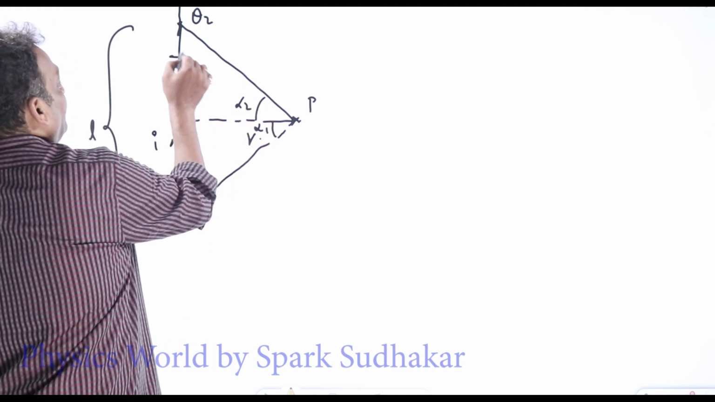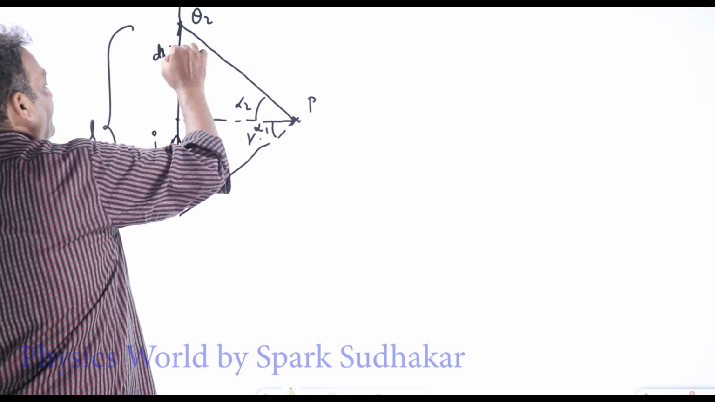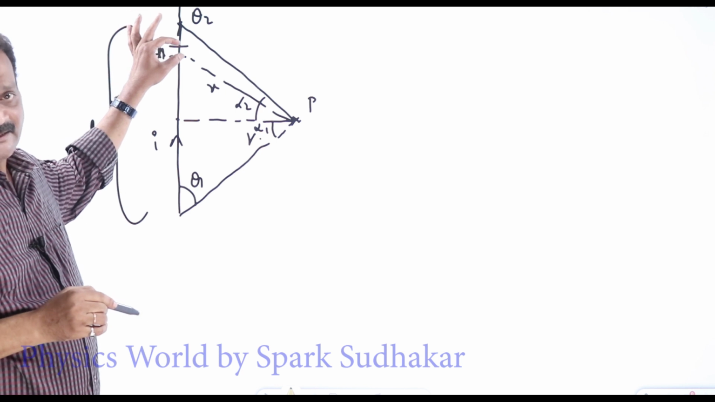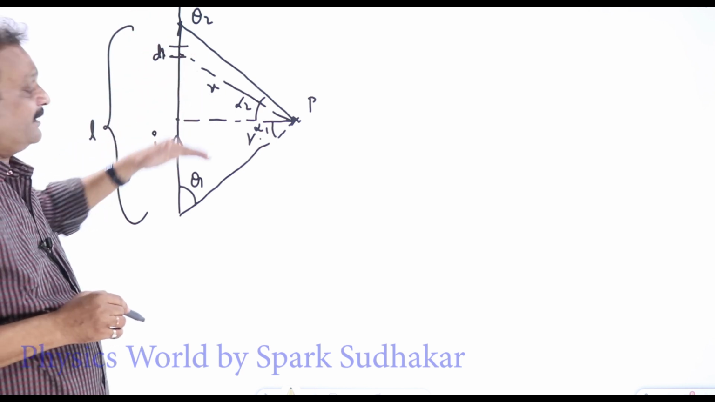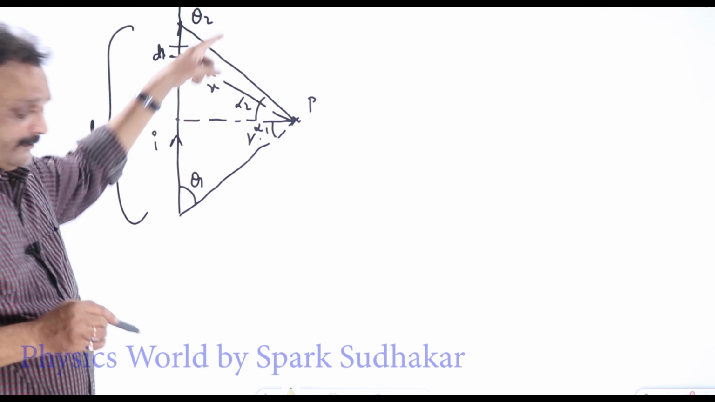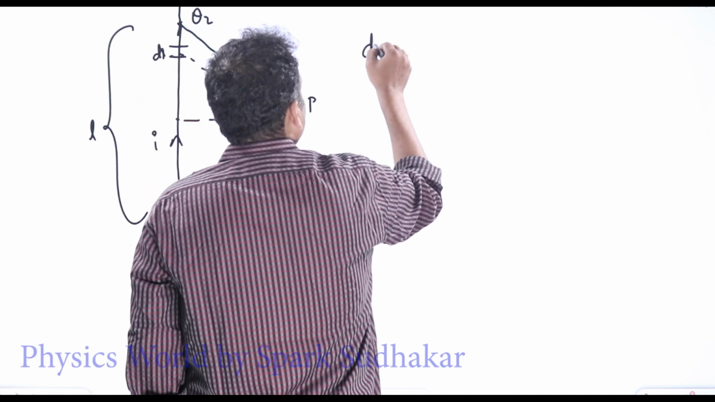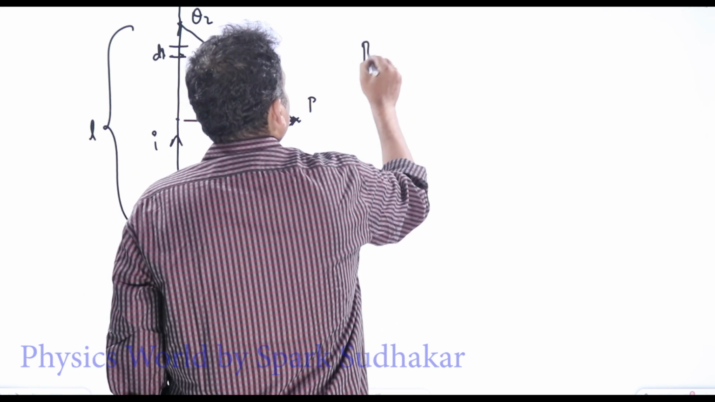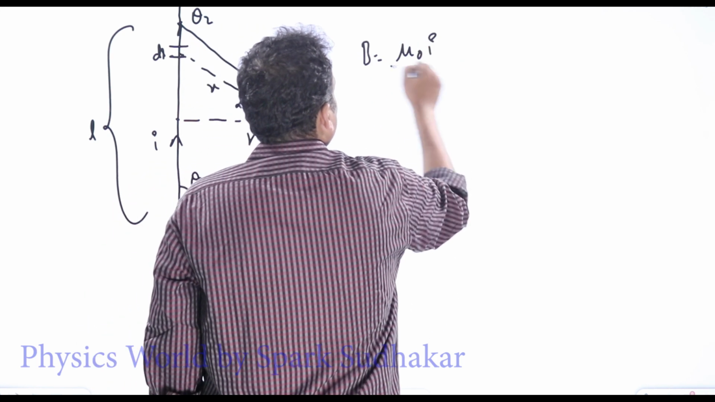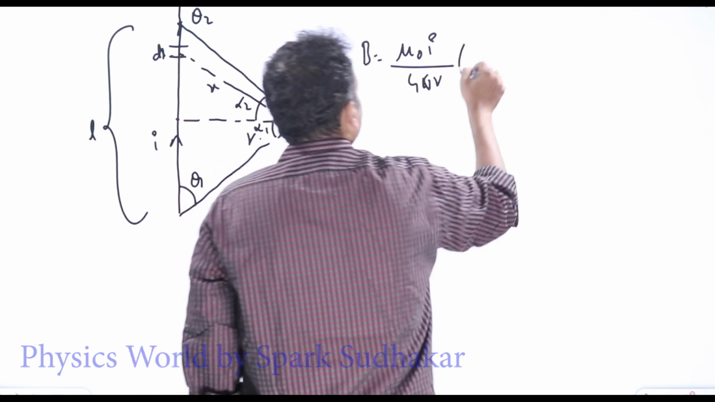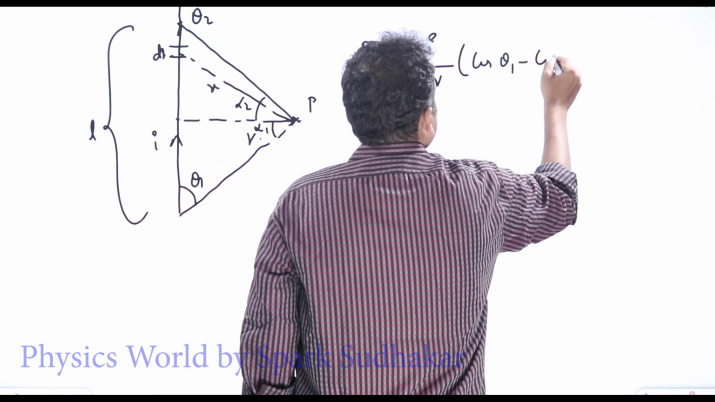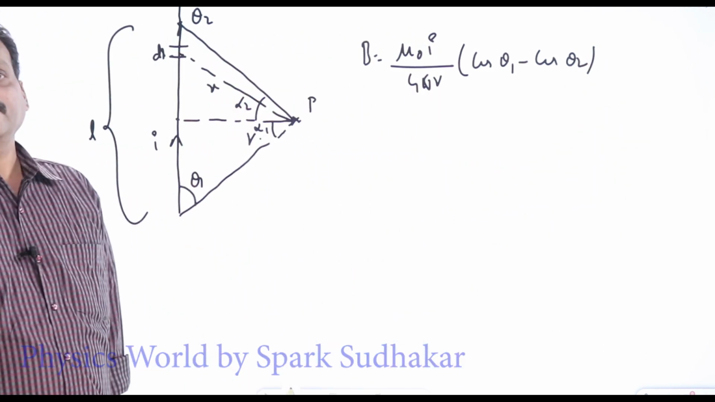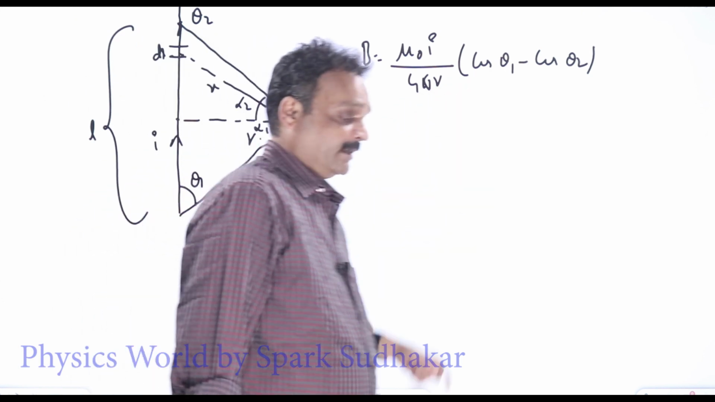Now I'll consider a small element of length dl. This distance, let us call it x. Now I'll apply the Biot-Savart law here, I dl sin theta by r square, and integrate it from theta 1 to theta 2. That integration part will give us this final result: B equal to mu naught I by 4 pi r into cos theta 1 minus cos theta 2.